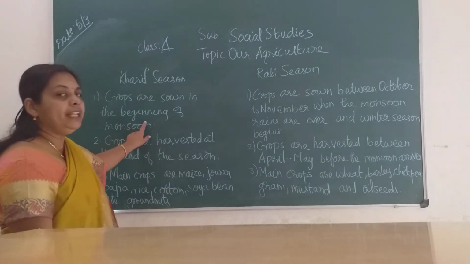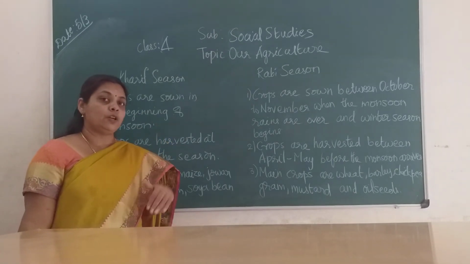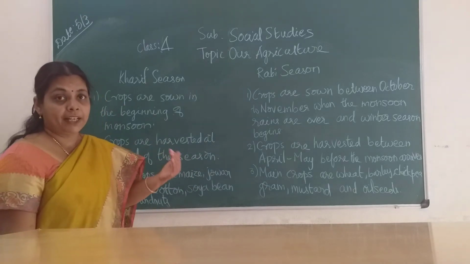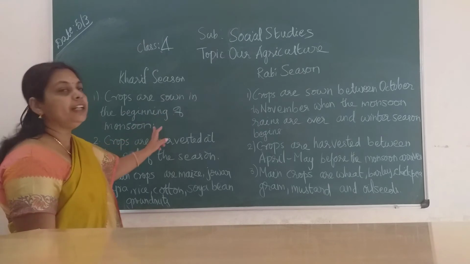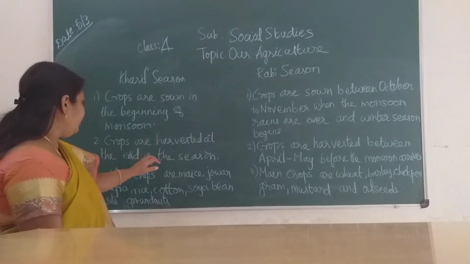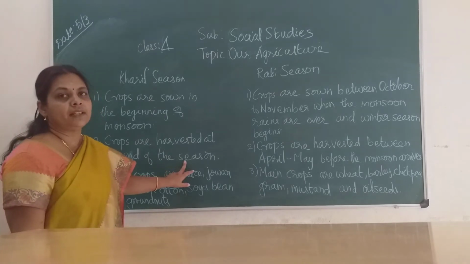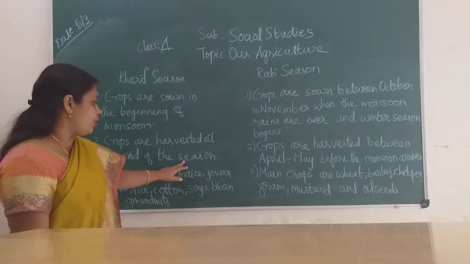In the beginning of monsoon, June to September, the southwest monsoon, before that the summer season will be there, April, May. The crops are sown in the beginning of monsoon, then harvested at the end of the season, by September, October.